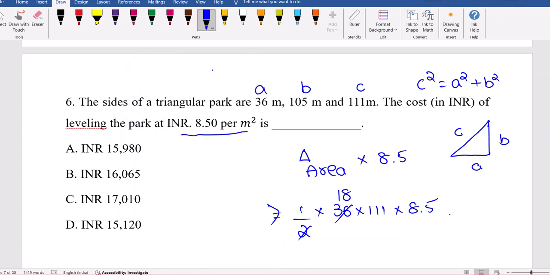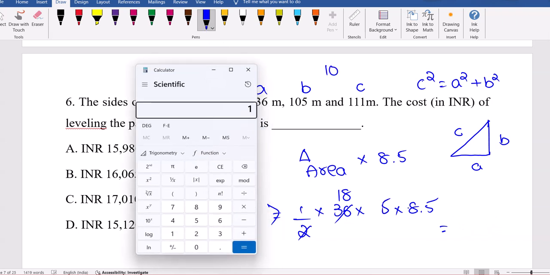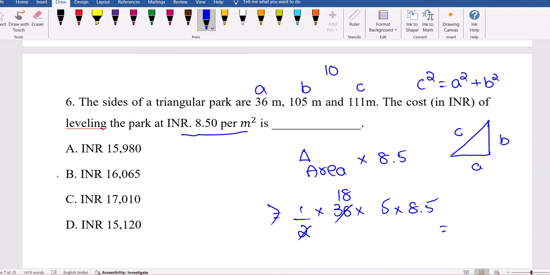I think no options match. Any mistake? Let us see. Into 105, no? See, I made a mistake here. B is 105, right? That's why I got a mistake. So into 105. So 17 into 9 into 105 actually. 16065, option B is correct.